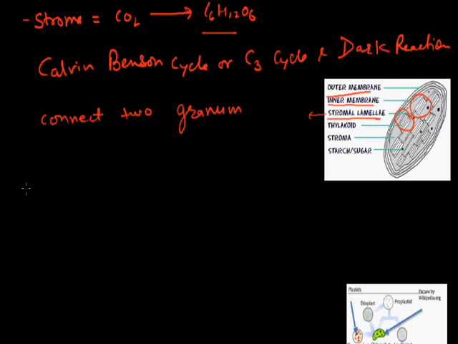Now we discuss the types of plastids. Here we already discussed that plastids are of three types. First, chloroplast, which is responsible for photosynthesis in the plant body. Second, chromoplast.